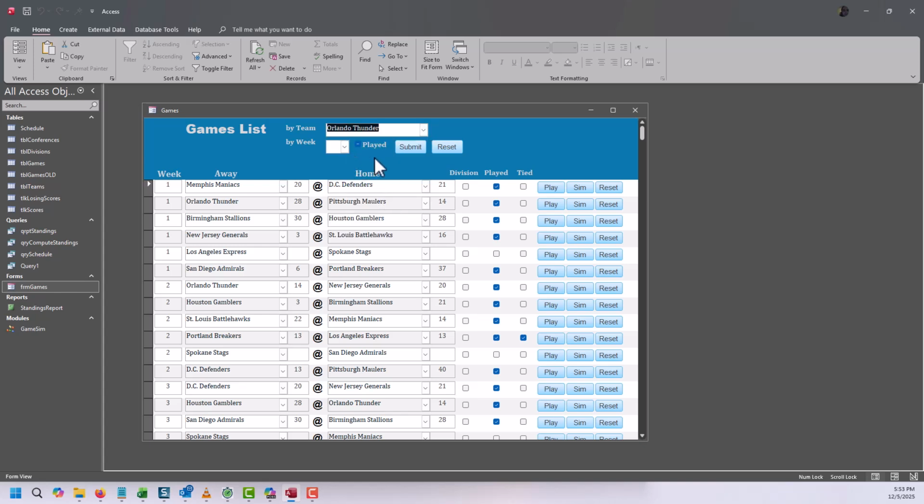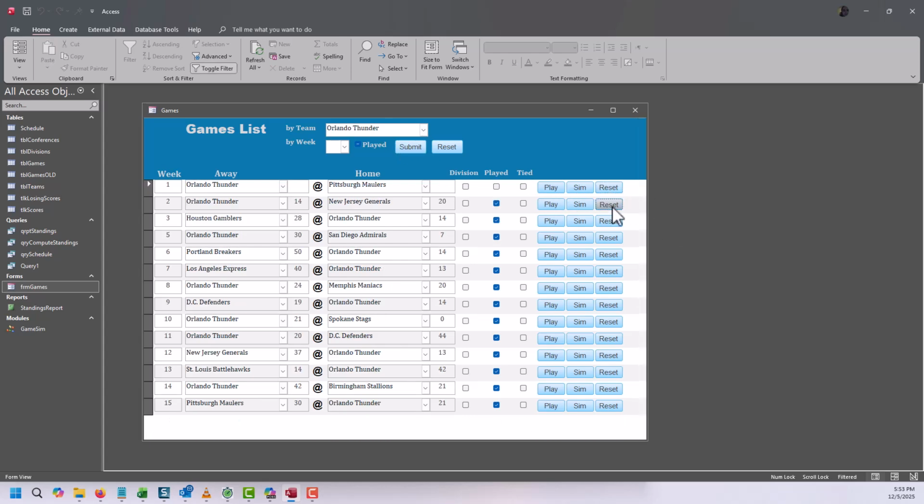Orlando Thunder. I want to show, actually, let me reset a couple of their games here. I want to show Orlando Thunder unplayed. Oh, see, this is why I needed submit. It's not a live change anymore. Okay. All right, here we go.